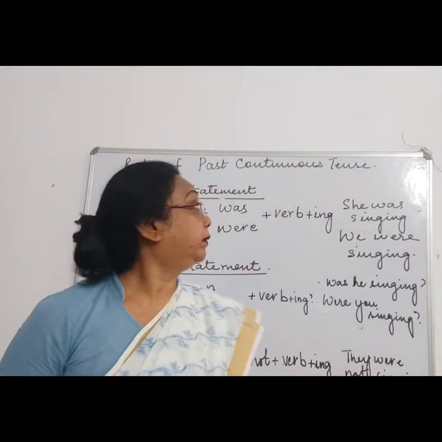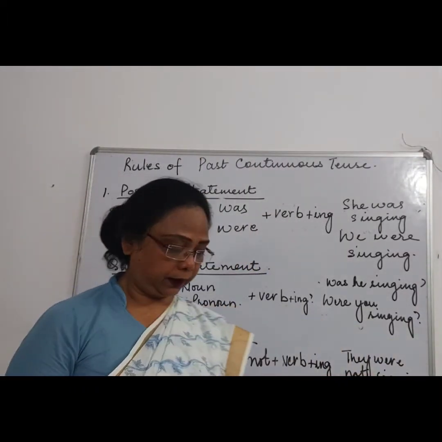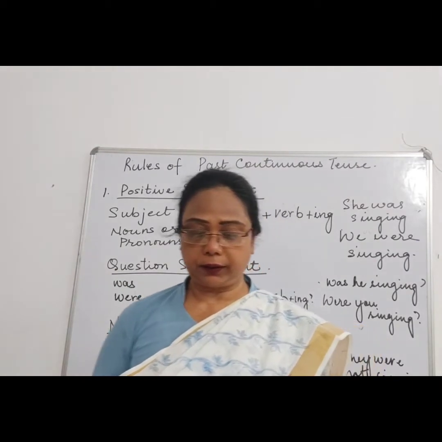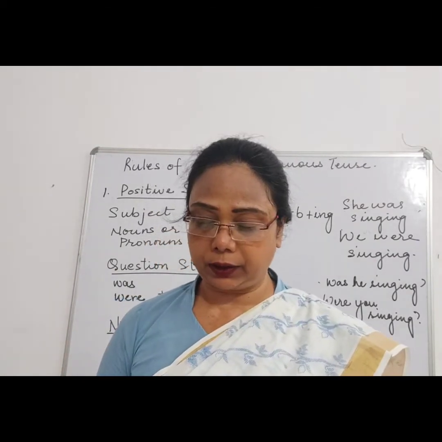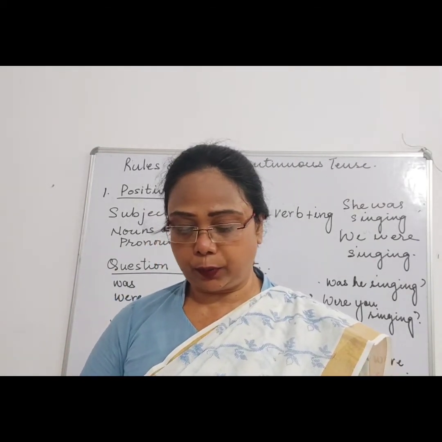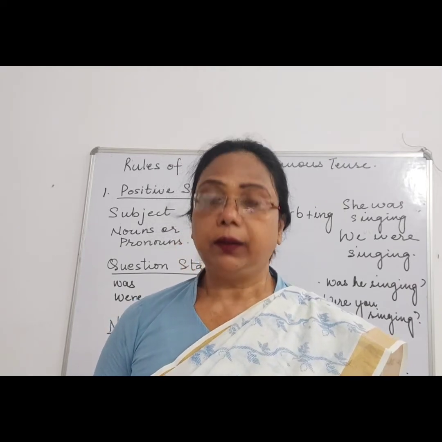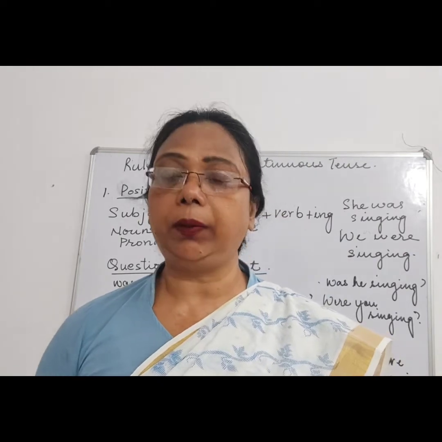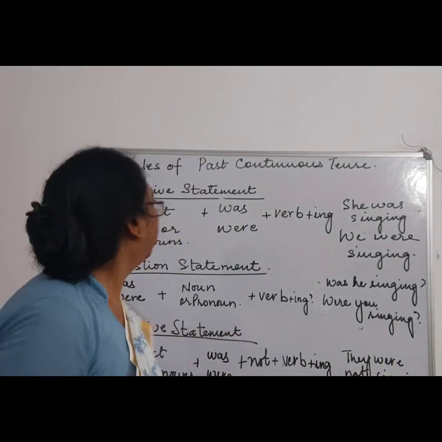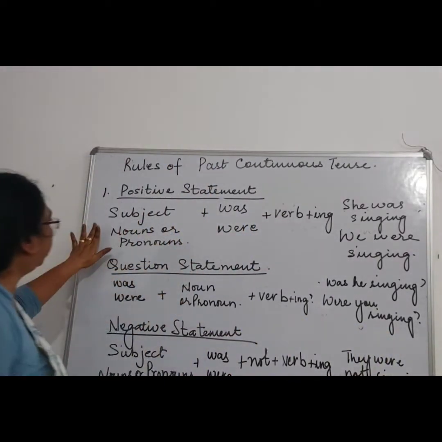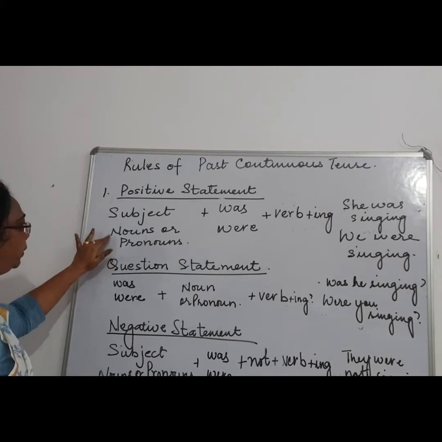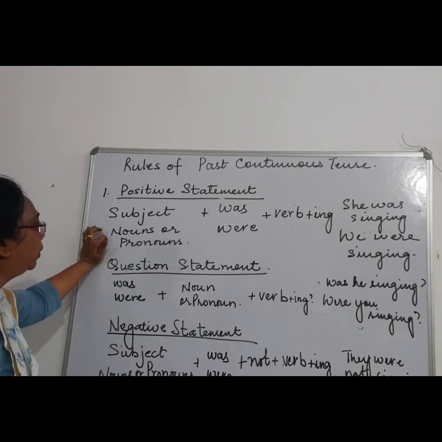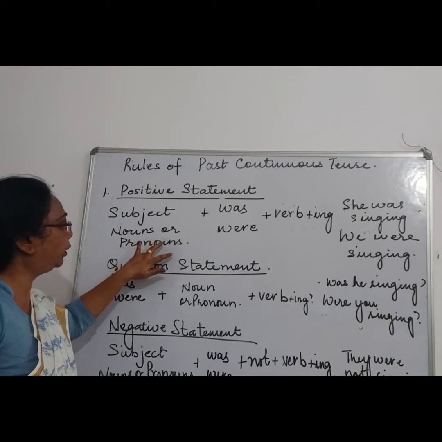Now next is past continuous tense. The past continuous tense is used to describe an action in progress at some time in the past, right? So the rules over here, when the subject is noun or pronoun, are singular and plural.